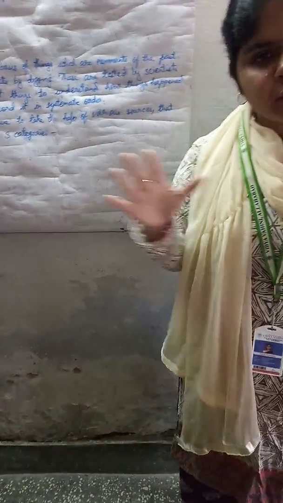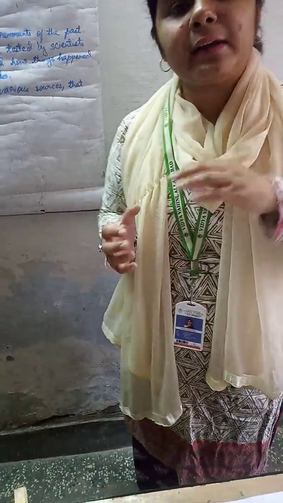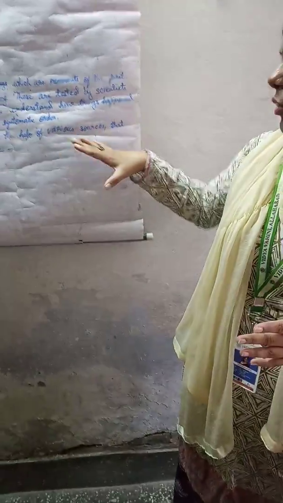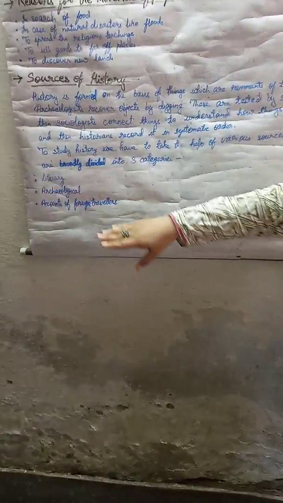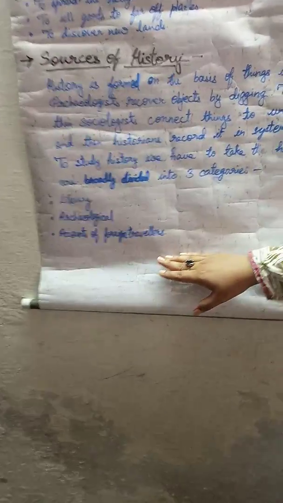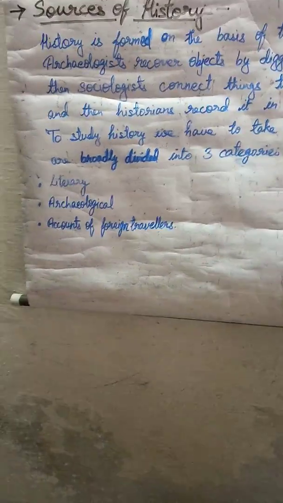So basically in history there are many sources from where we could get to know about the things which had already happened in times back. Right. So all these sources, the historians have divided into three parts, which are literary, archaeological and accounts of foreign travelers. Fine. So about these three, we are going to study in the next class in detail.